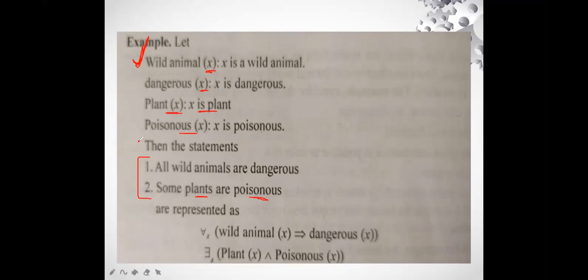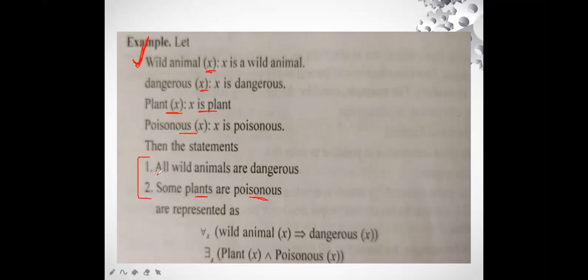Now comes the main part, that is how we are going to represent these two statements in the form of predicate logic, and we are going to use the quantifiers. First of all, understand the statement. It is saying all wild animals are dangerous.